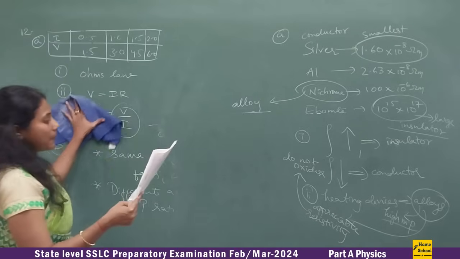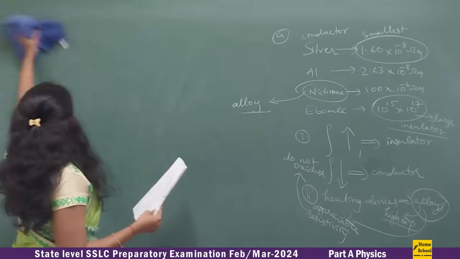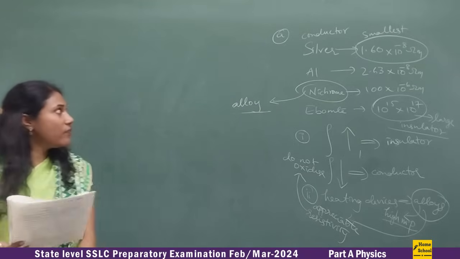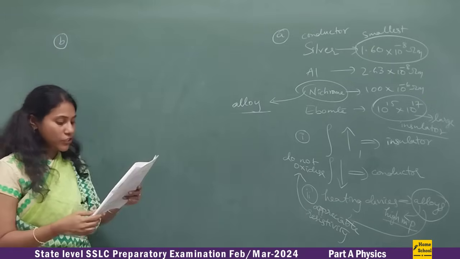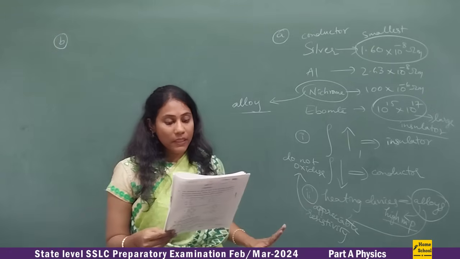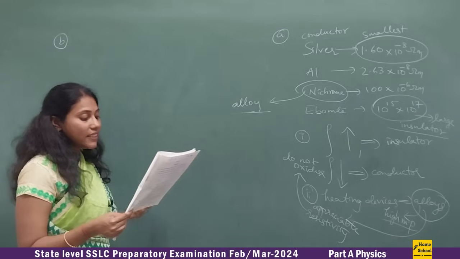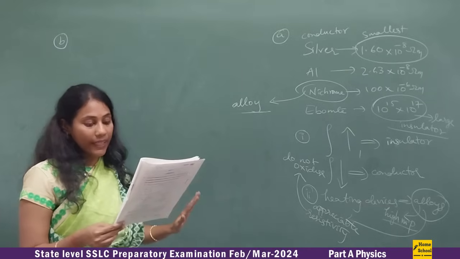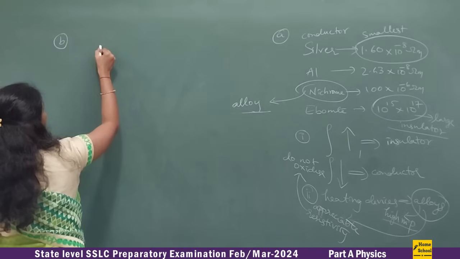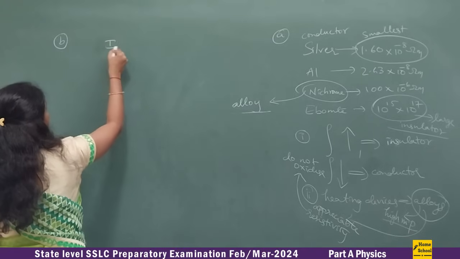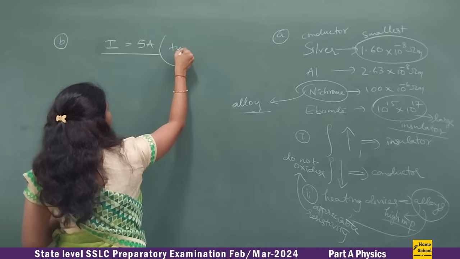Now question number B, the 12th question only. That was all about the A question, and now the B question. See, this is also very simple. When current flows through a circuit having a tungsten wire of a particular length, the ammeter reading is 5 ampere. So you have an ammeter reading, that means current is 5 ampere for a tungsten wire.